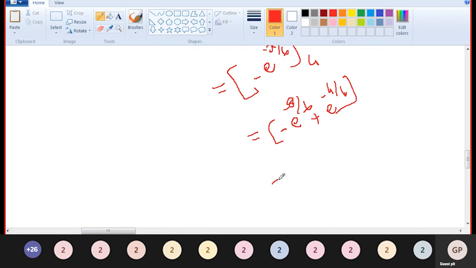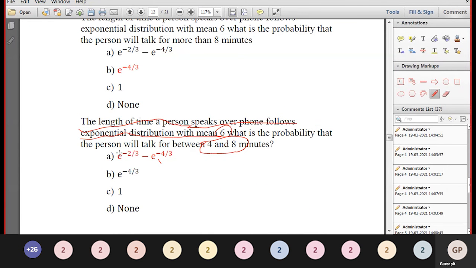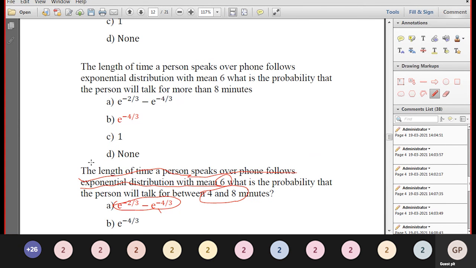First write the positive value: 4 by 6 is 2 by 3, so e to the power minus 2 by 3 minus e to the power minus 8 by 6, which is 4 by 3. This is the probability of speaking between 4 to 8 minutes: e to the power minus 2 by 3 minus e to the power minus 4 by 3.